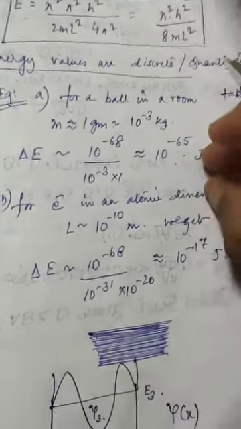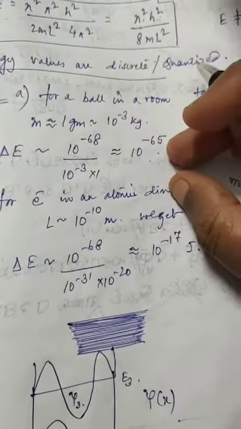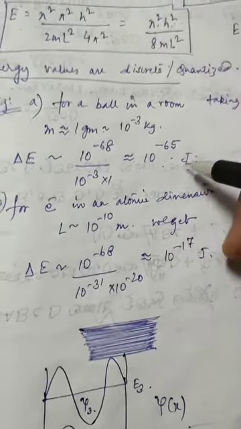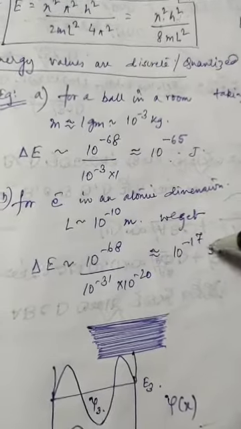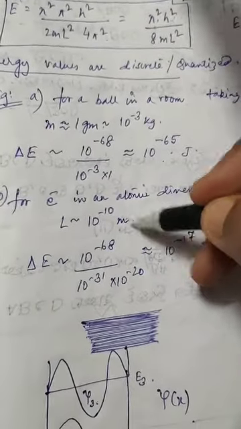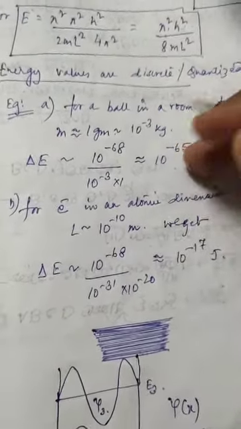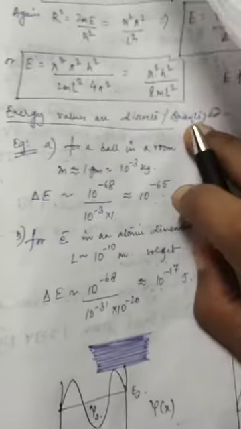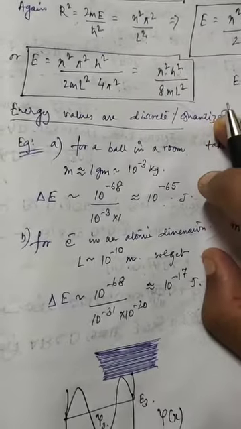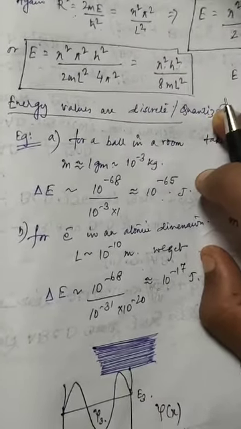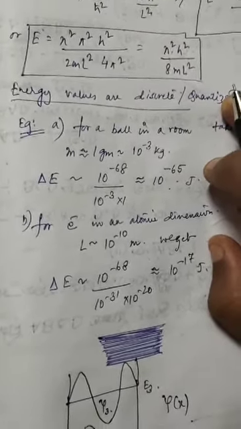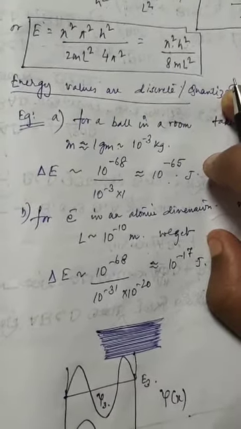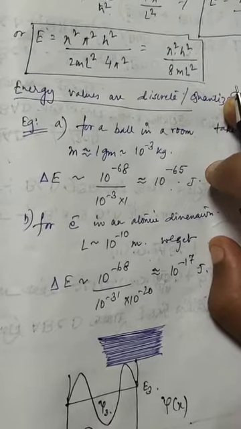When does this separation increase? You can see the number of times the separation has increased in the case of an electron in atomic dimension. So as you go into the subatomic world, the quantized nature of energy levels manifests itself. It is there in our day-to-day life, but it is so small that we cannot observe it with the instruments that we have.